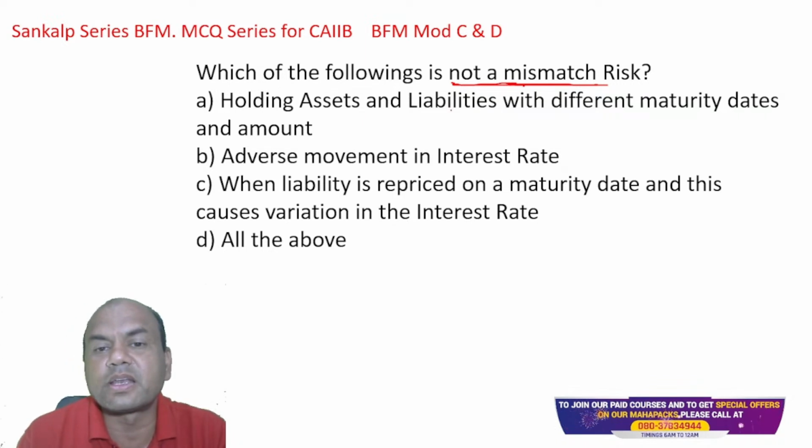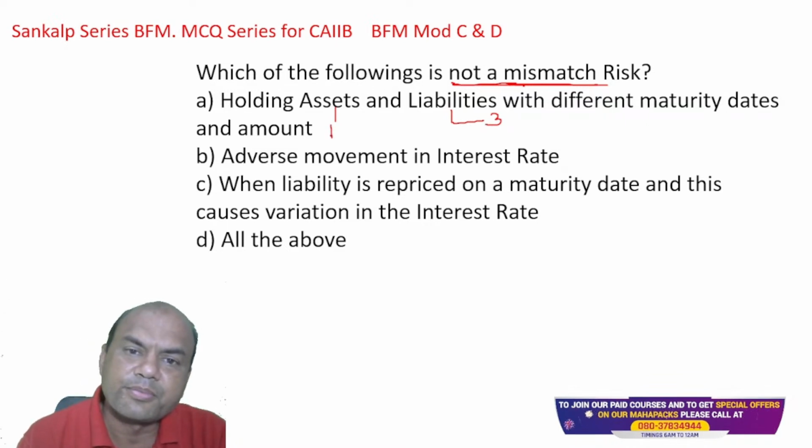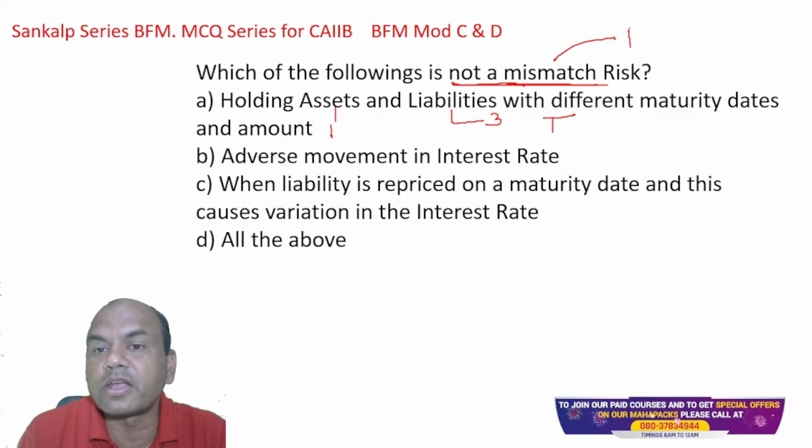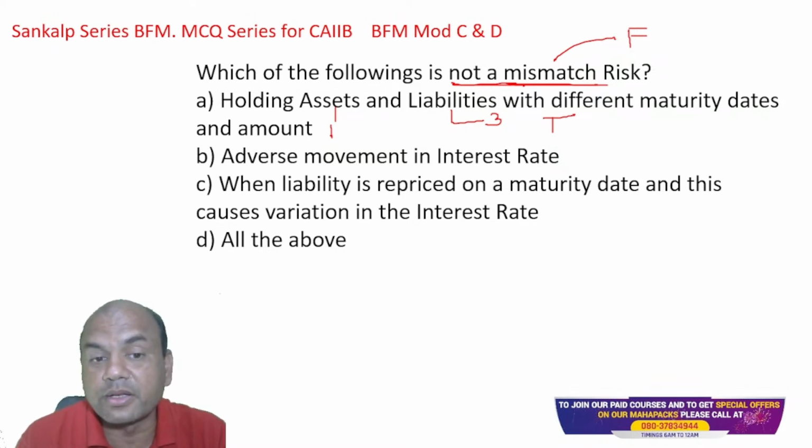Liabilities I am having for 3 years. Assets I am having for 1 year. Is it not a mismatch? Yes, it is a mismatch. So I want not a mismatch. This answer is true. I want a false answer. What is my requirement? F. This is my true, T. Adverse movement in the interest rates. So is it not a mismatch? Adverse movement.